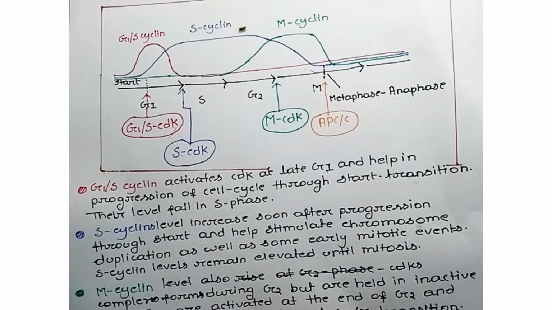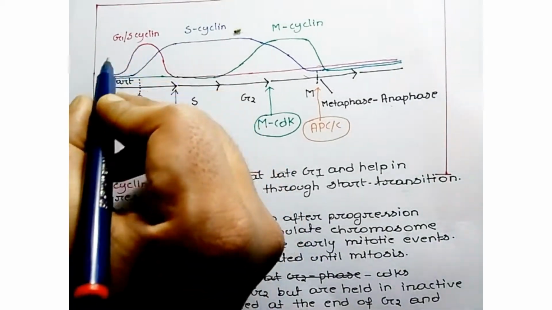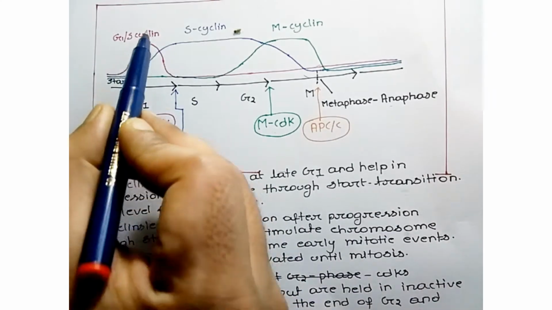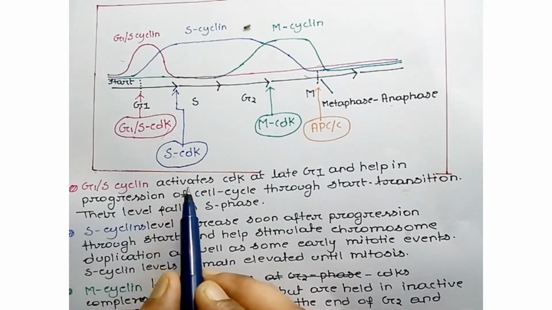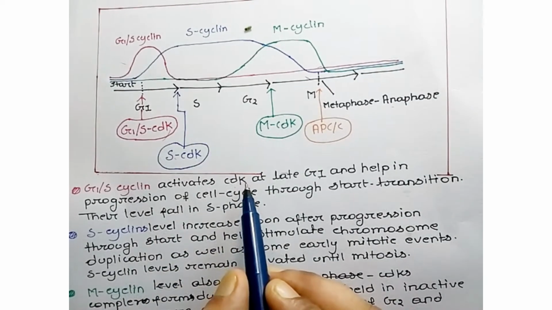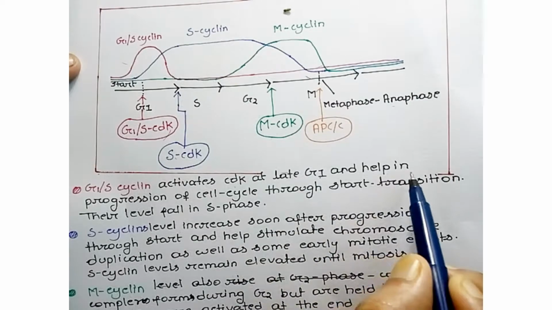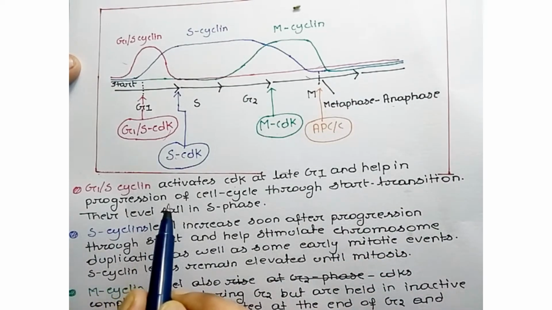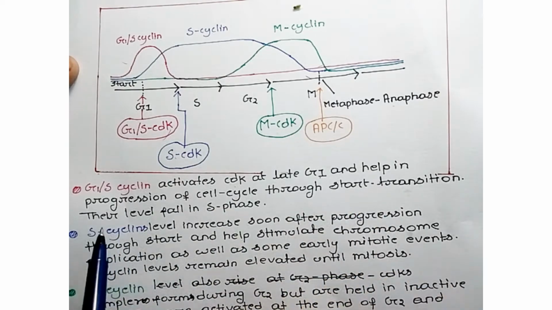So first, as we can see, G1S cyclin. G1S cyclin activates CDK at late G1 and helps in progression of the cell cycle through the start transition.